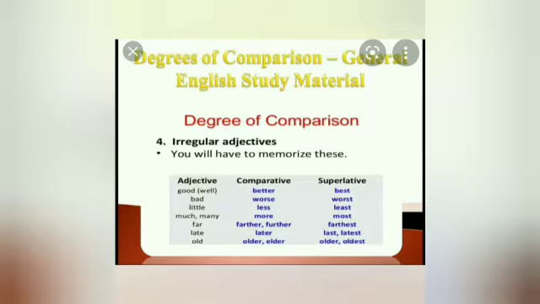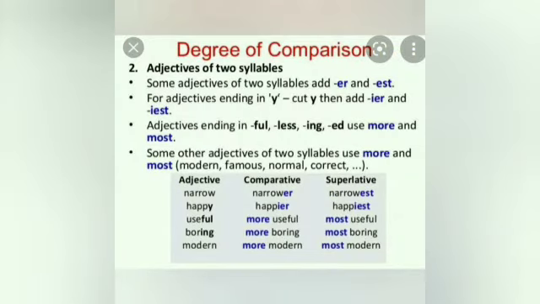Regular adjective means it just ends in er and est, where you have to add er and est. Two syllables, it's a disyllabic word. When you pronounce the word, you divide it, and that is called two syllables. Monosyllabic means one syllable. Disyllabic means two syllables. Some adjectives of two syllables, you can add er and est to form the comparative and superlative. For adjectives ending in y, you have to remove y and add ier, iest. You see here happy, cut y and add ier, iest.